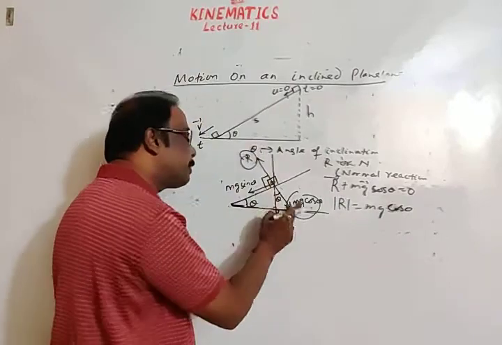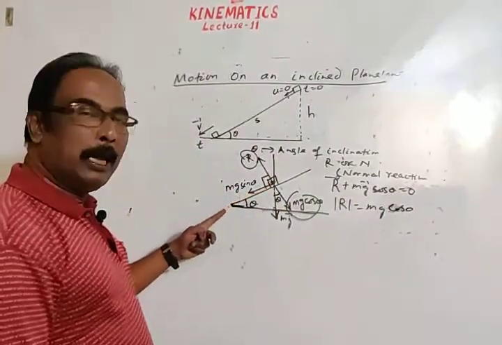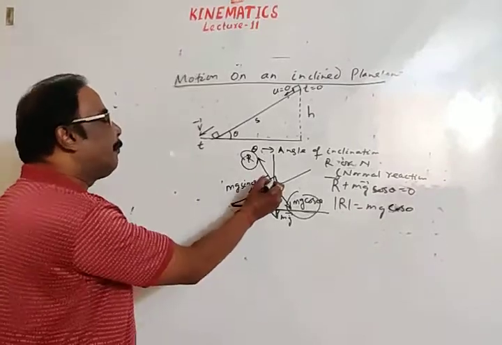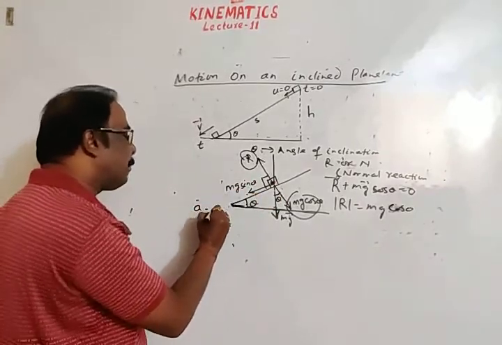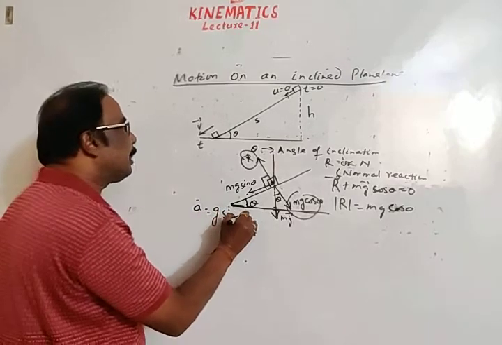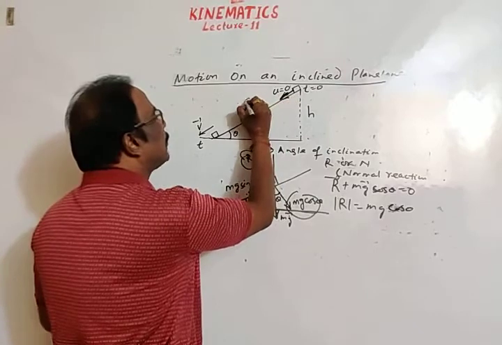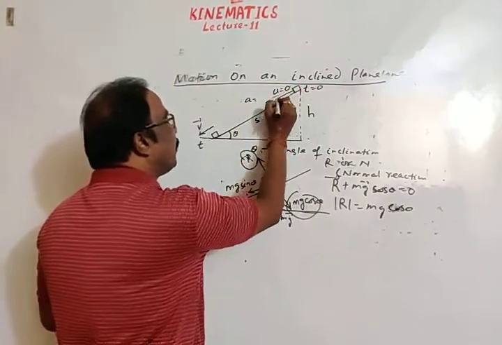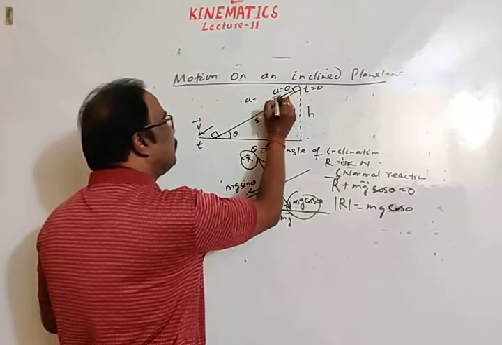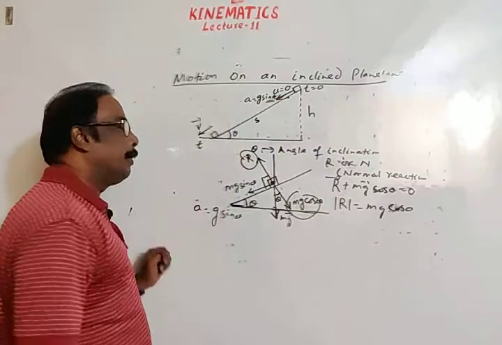So these two forces balance each other. Only force acting on the body is mg sin theta. If force is mg sin theta, then acceleration is force by mass, means g sin theta. So on this body, downward acceleration will be the component of acceleration due to gravity, which is g sin theta.